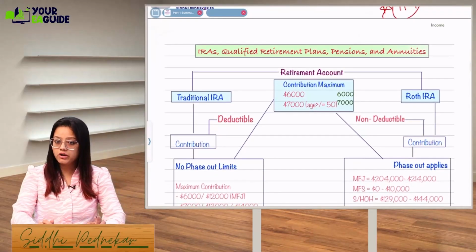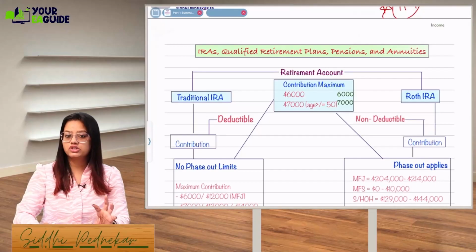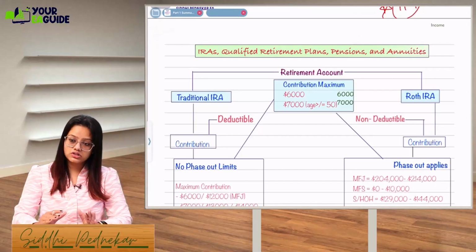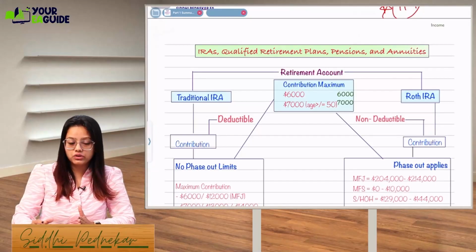Let's understand very quickly. Retirement accounts will be of two types. One is your traditional IRA, one is your Roth IRA. These are the two general accounts. Apart from this, there are so many accounts that we will learn in part 2 when we do the part 2 revision.